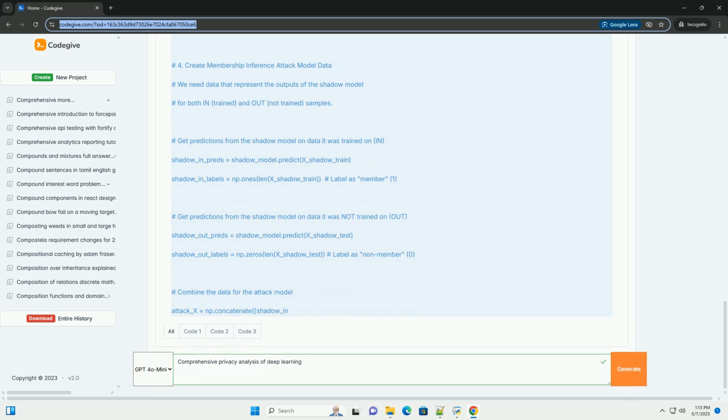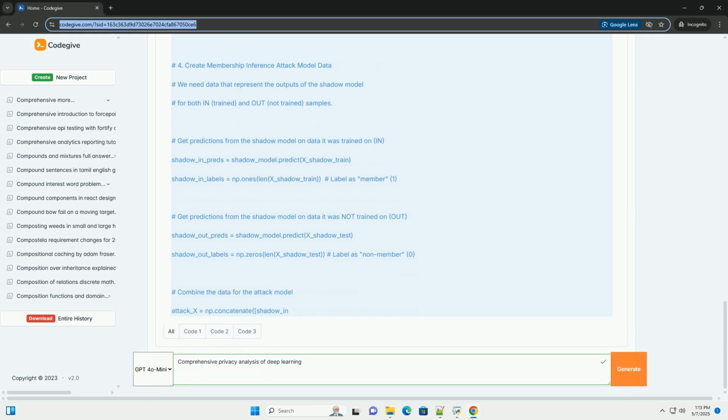5. Stay up to date: the field of privacy enhancing technologies is constantly evolving. Stay informed about the latest research and techniques. 6. Ethical considerations: think beyond just complying with regulations. Consider the ethical implications of your AI/ML systems and prioritize responsible data handling.